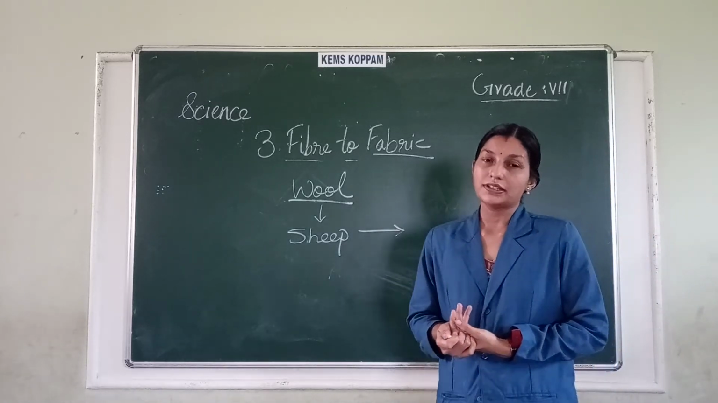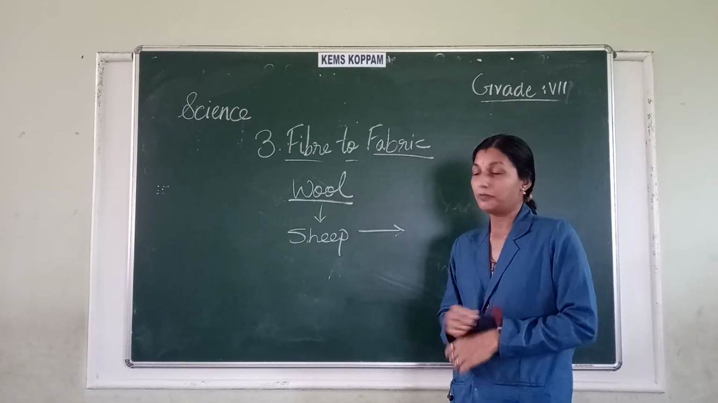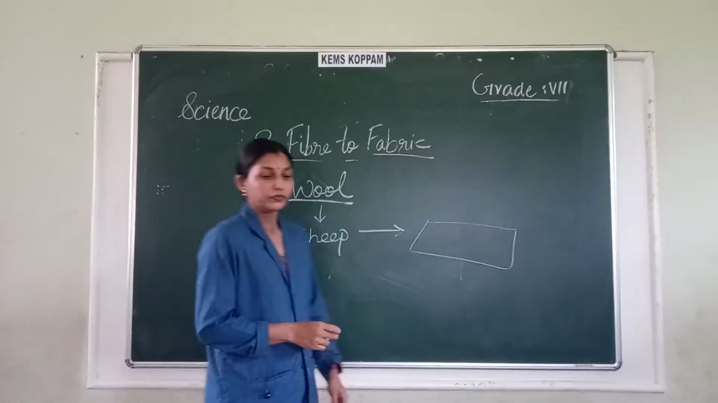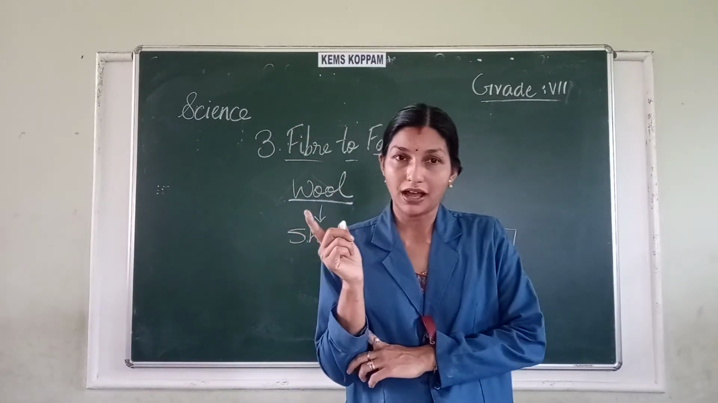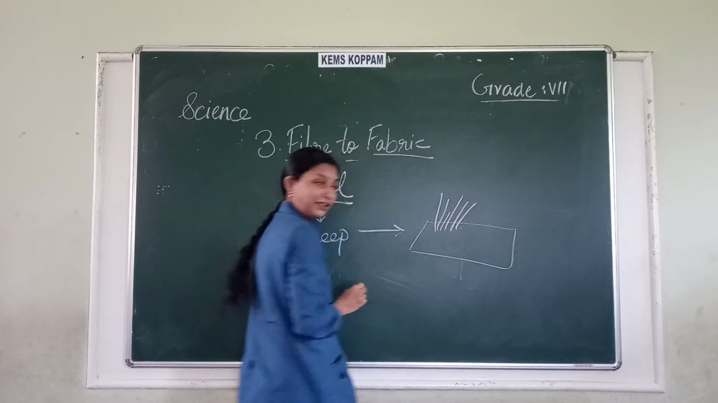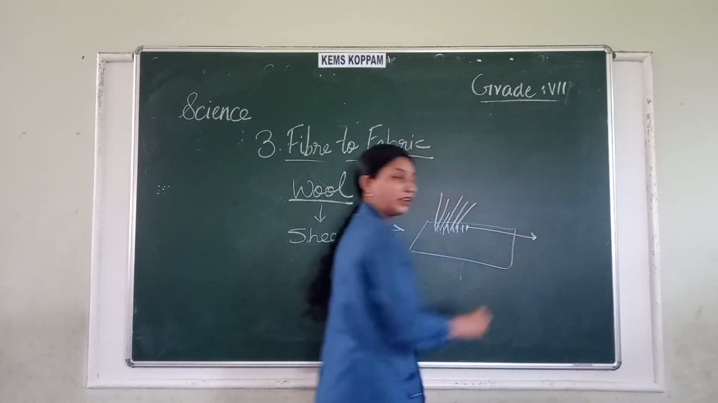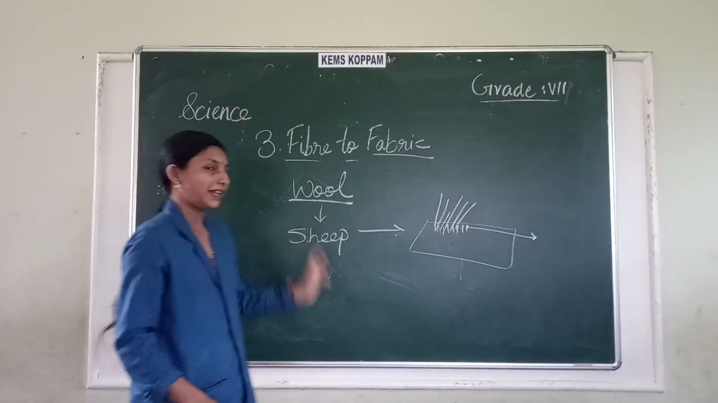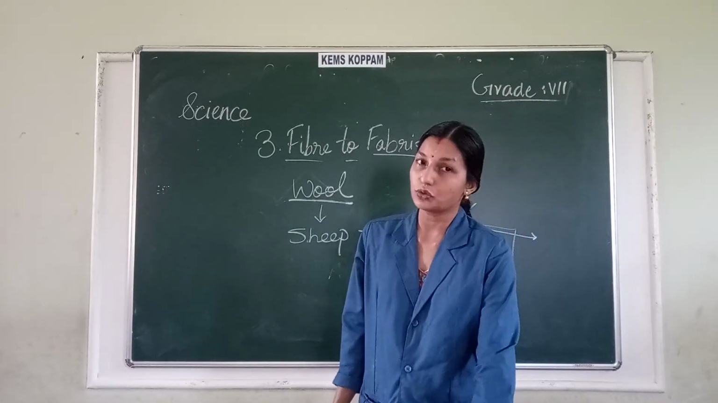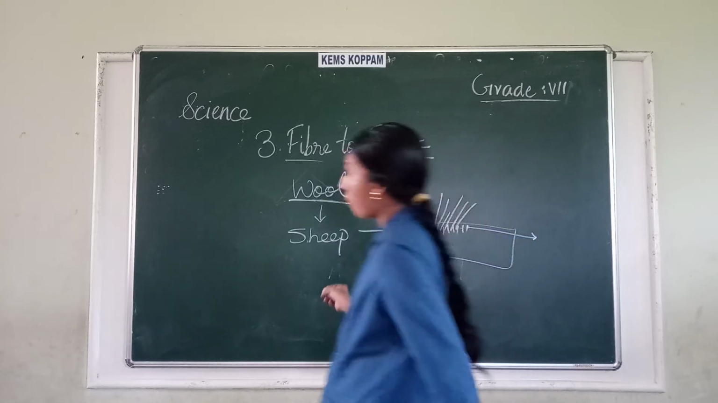If you look clearly, two types of hair grow on the body of the sheep. One type of hair is very long, and one type of hair is very short. This short hair we use for making sweaters and such things. So the sheep produces two types of hair. One is the long one, which is called the coarse beard hair.